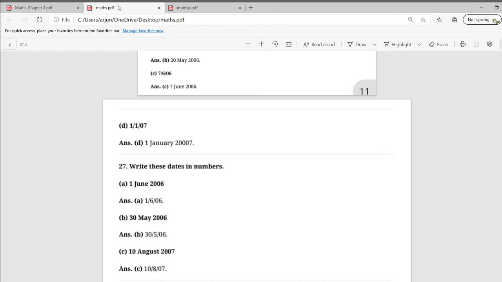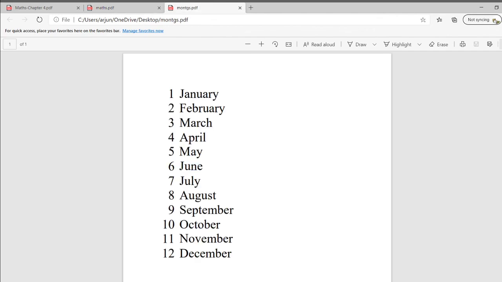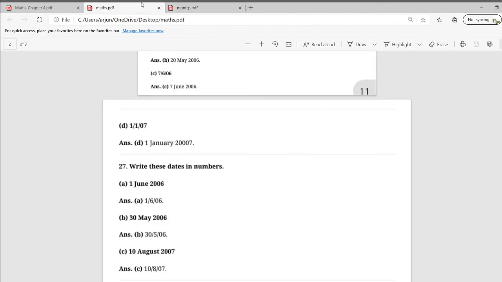10th August 2007. So 10 as it is. August represents which number? Yes, 8. So 10/8 and the last two digits of the year, which is 07.